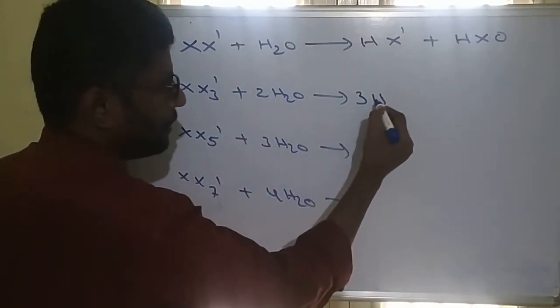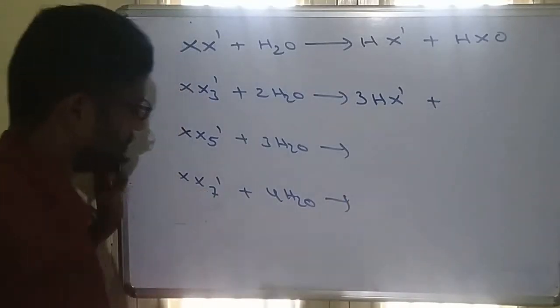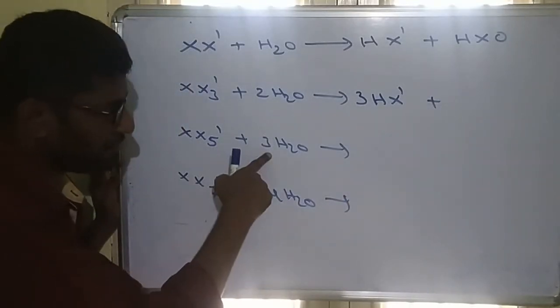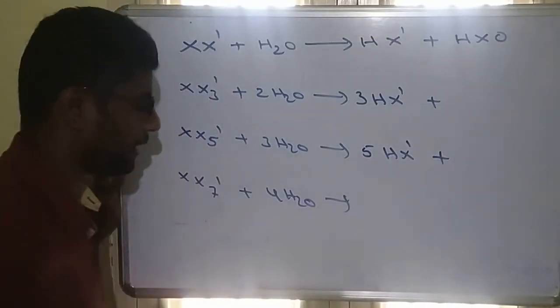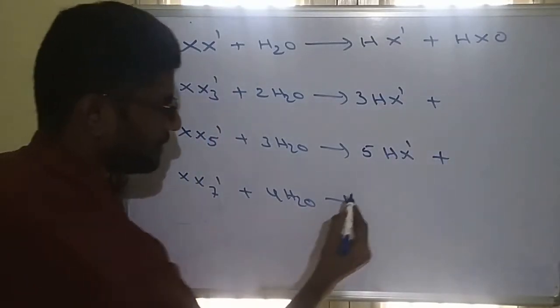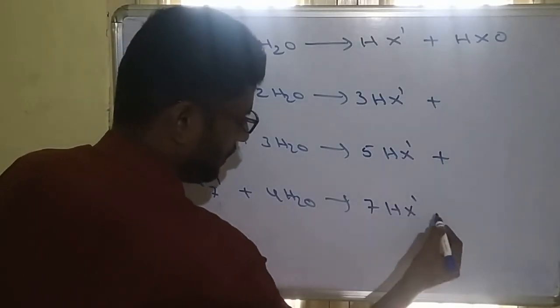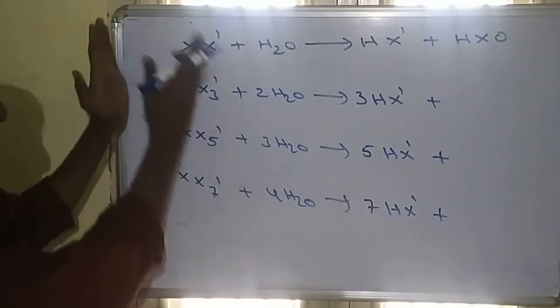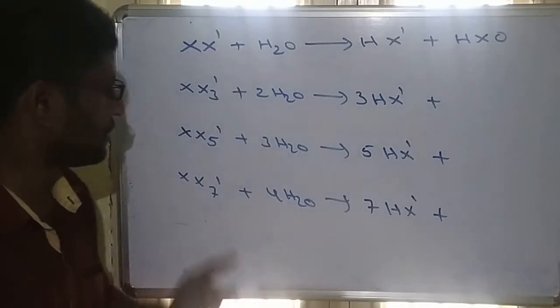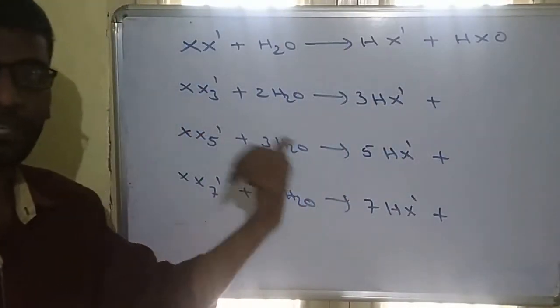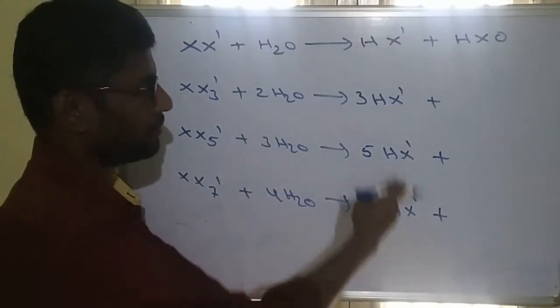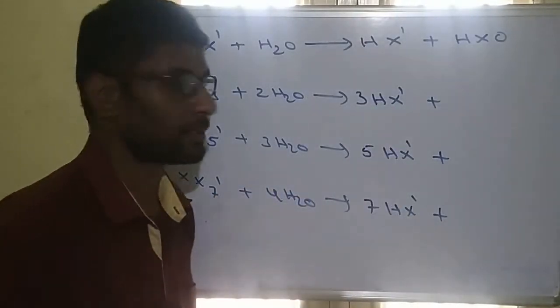We get 3 moles of HX. 5 small size halogen combines with 5 hydrogen, we get 5 moles of hydrogen halides. 7 will combine with 7 hydrogen, we get 7 HX. So whenever interhalogens undergo hydrolysis, the small size halogens are converted to hydrogen halides. All are HX: 1, 3, 5, 7 HX.